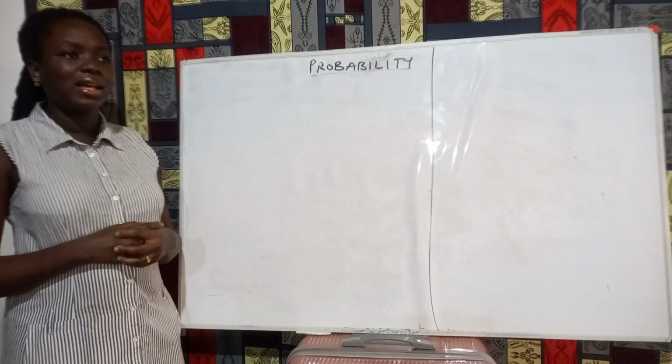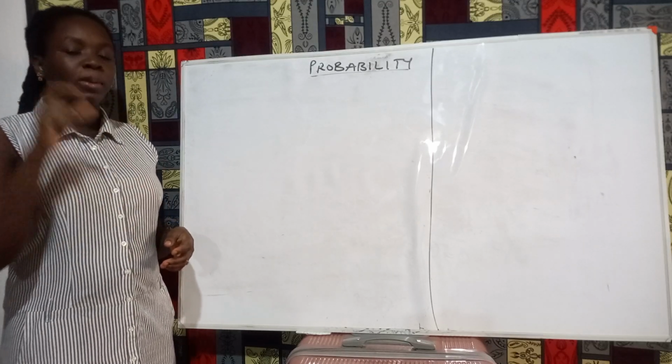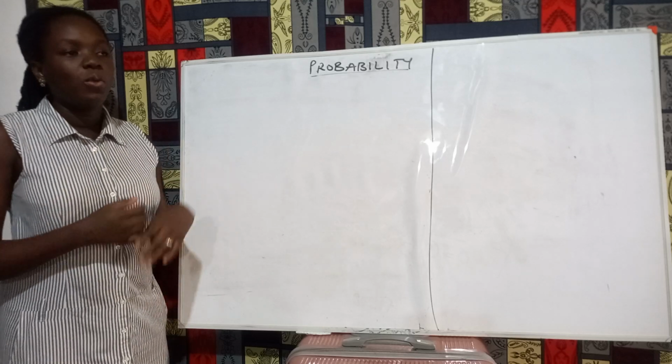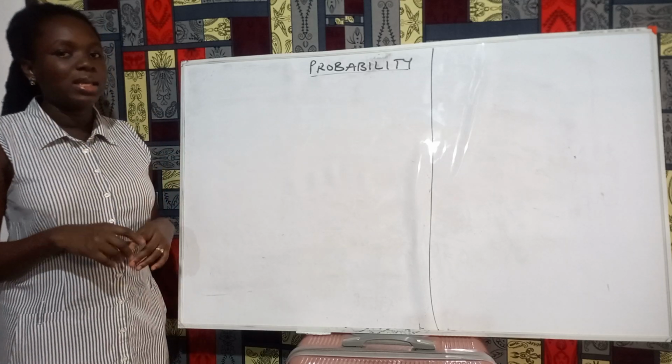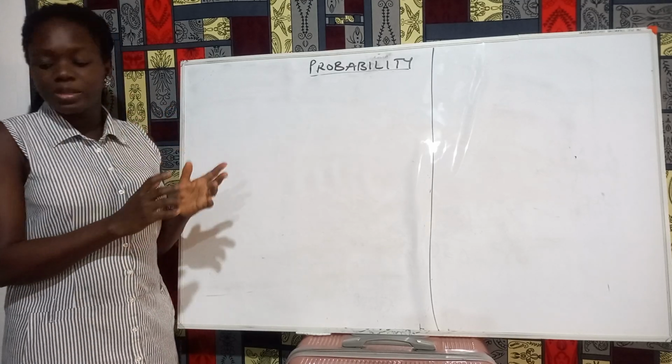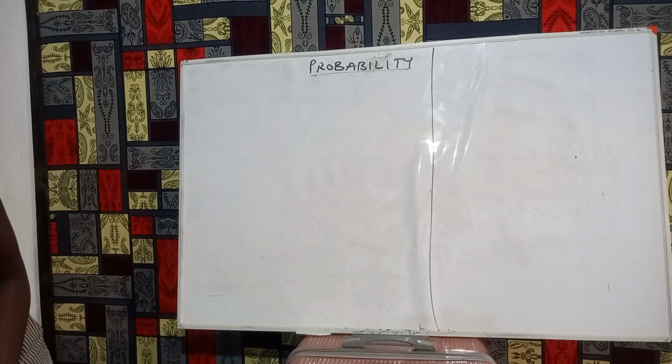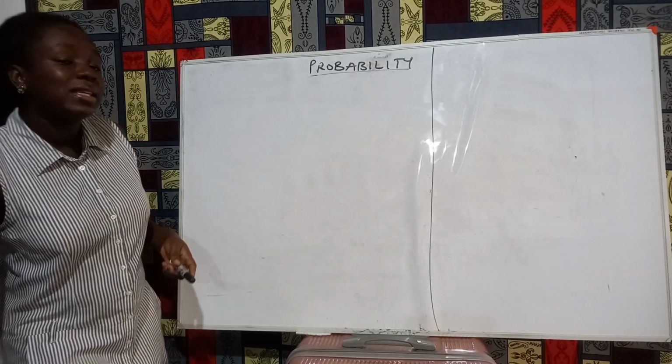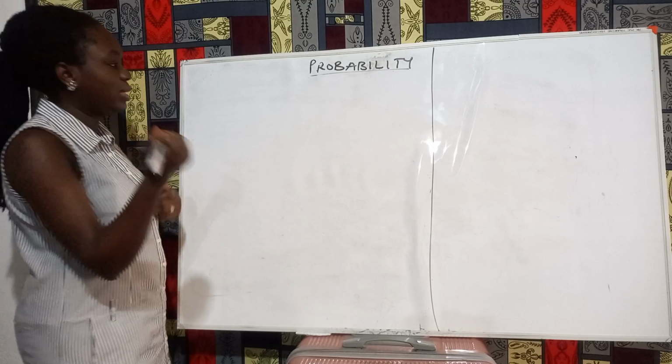Therefore, we are saying that the likelihood or the probability of getting a head when I throw a fair coin once is 50%. The 50% value there is the probability.